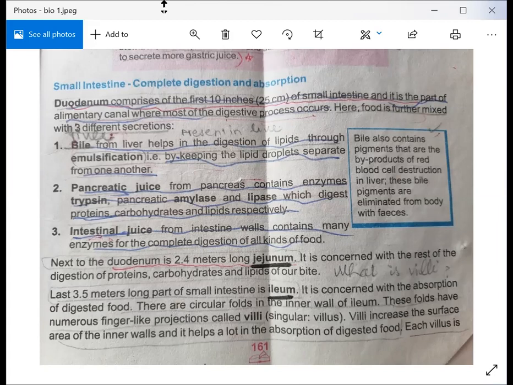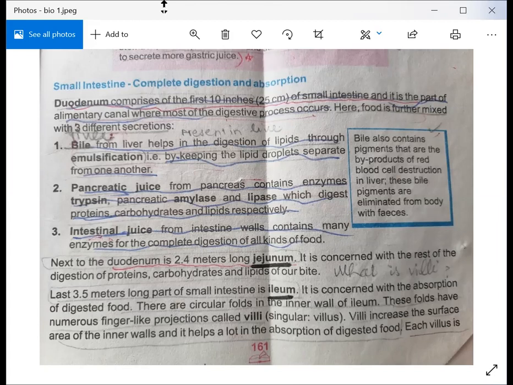Secretions means fluids. So in the duodenum, three different fluids enter the digestive food: bile, pancreatic juice, and intestinal juice.